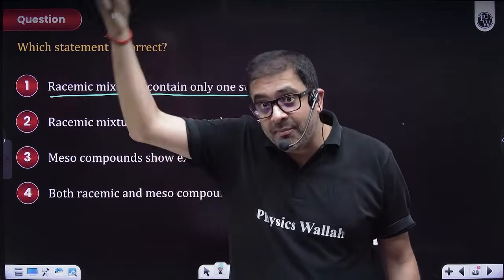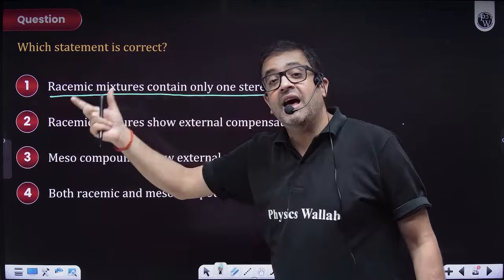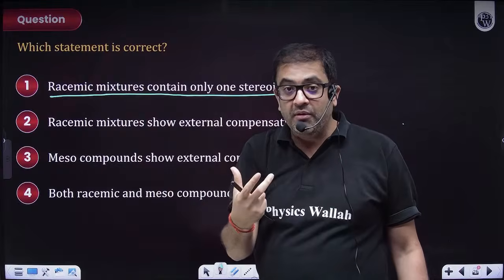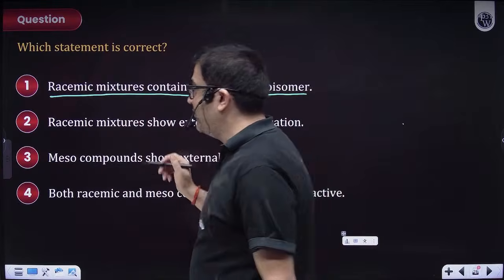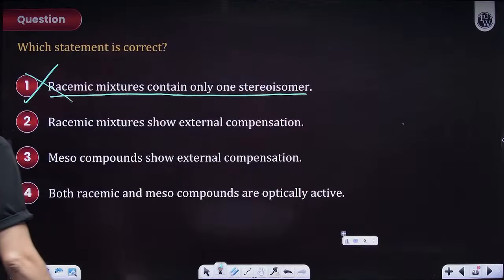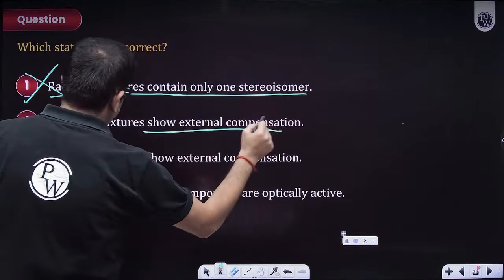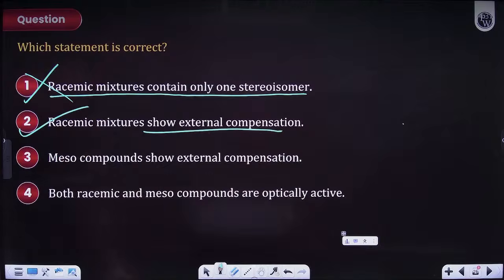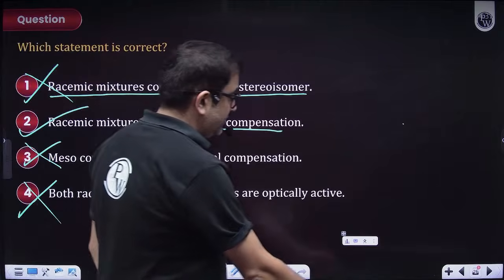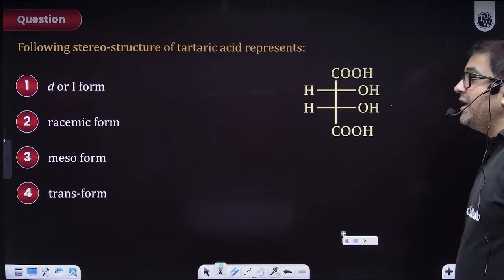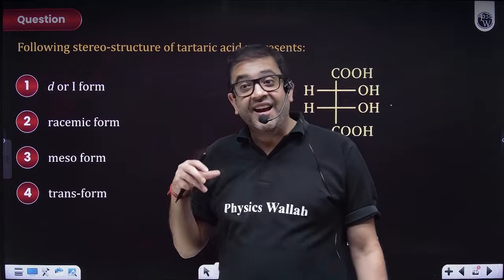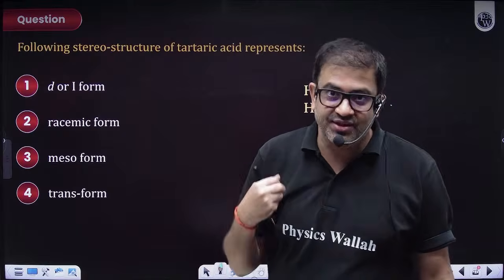I will have one, my brother will have one. So the mixture will have at least two components, and both will have at least one. So minimum it will have two, not one. A racemic mixture shows external compensation. Yes. Meso compounds show no. Both are optically inactive. So why are you giving such questions, sir? So that although we have not written theory, we are learning theory with questions.